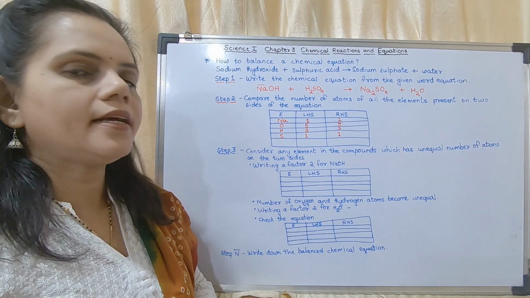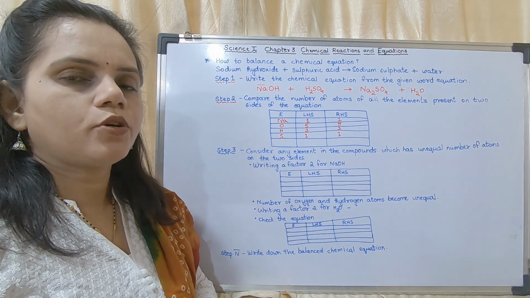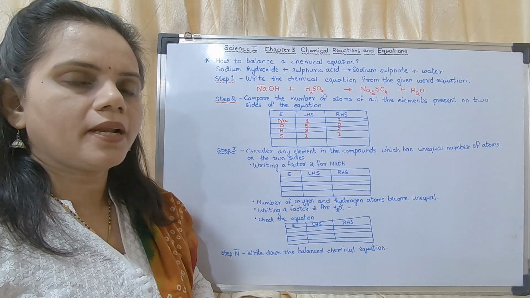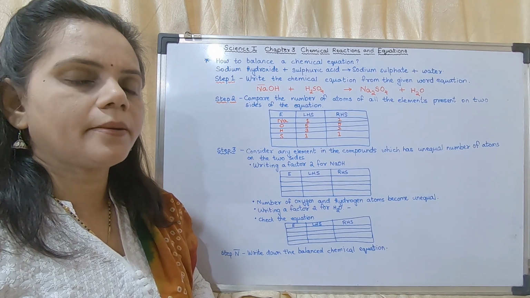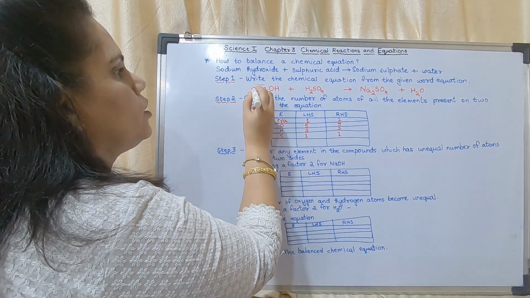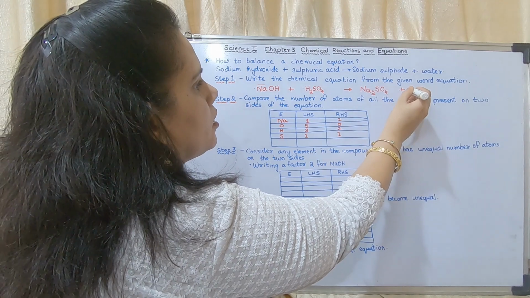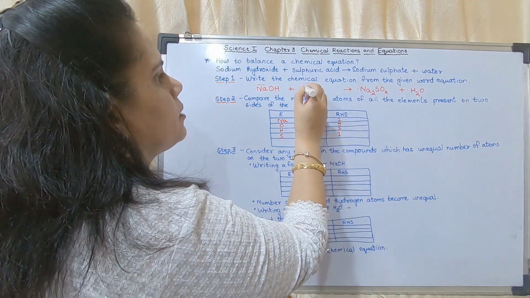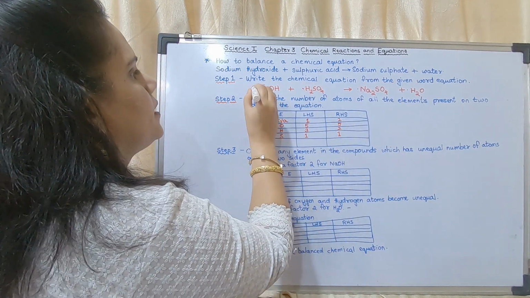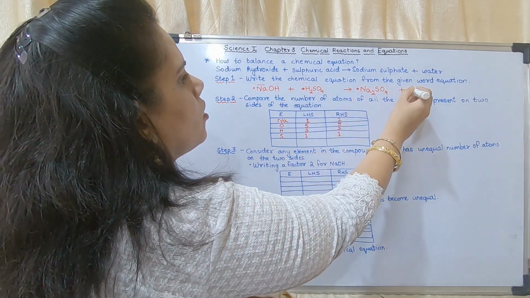Now while balancing the chemical equation, you can put numbers, just as you play Sudoku, you have to put the numbers. But the problem is, whenever you put the numbers, you have to put the numbers on the left hand side. On the left hand side, you can put the numbers anywhere, here, here, here, or here.